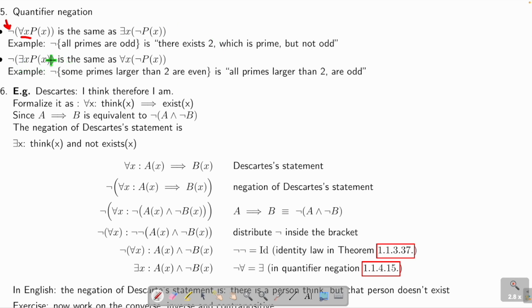So for example, all primes are odd. The negation is there exists a prime that is not odd, namely 2. Another example: some primes larger than 2 are even. The negation is all primes larger than 2 are odd. The even here is the p. The odd here is the not p. Or you can say are not even.